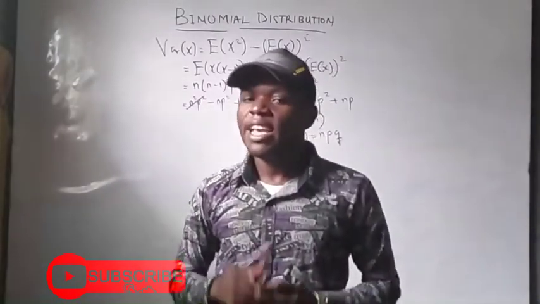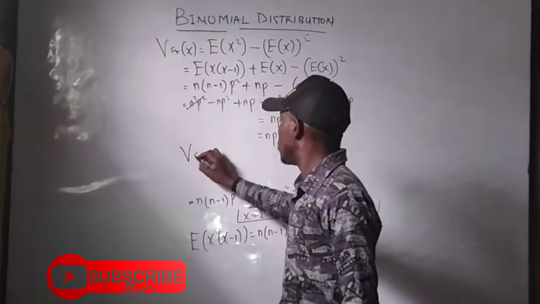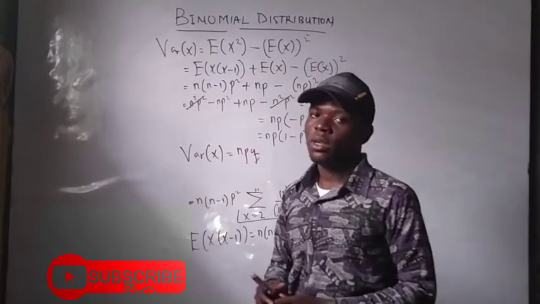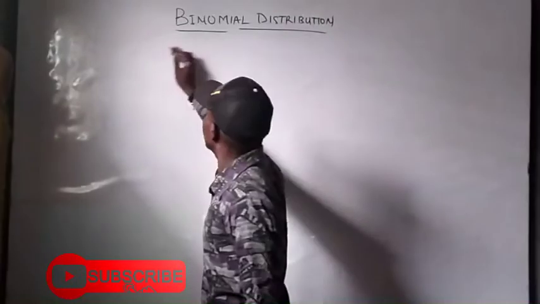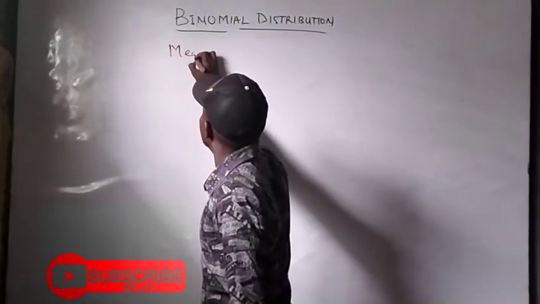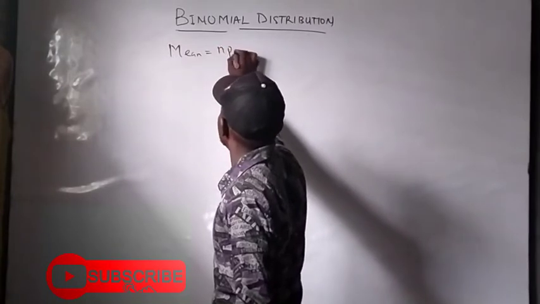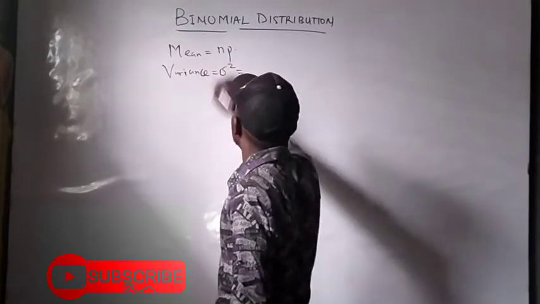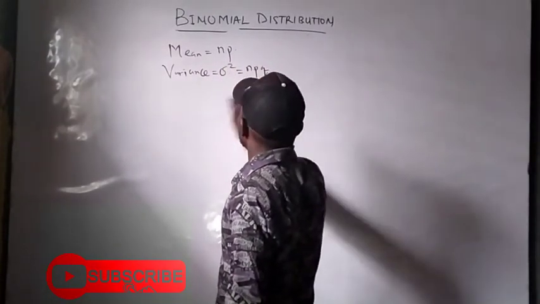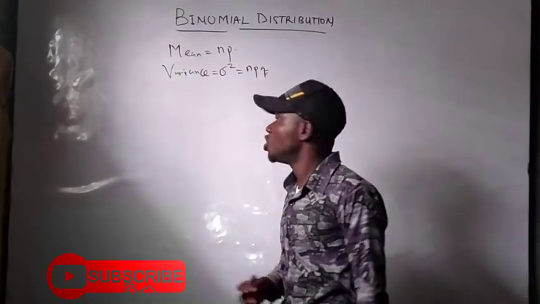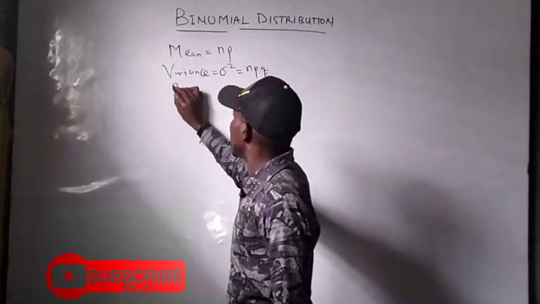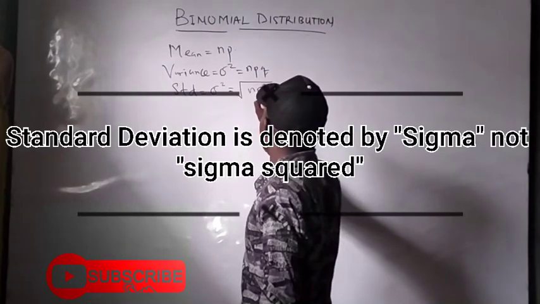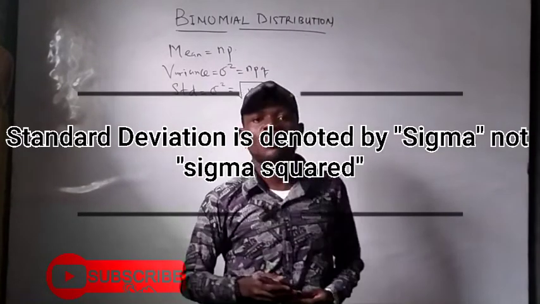So what does that imply? It simply implies that the variance of your binomial distribution is given as npq. Okay, in summary, what do we have? The mean of our binomial distribution is given as np. Then the variance, which is sigma squared of our binomial distribution, is given as npq. And we now know, by the relationship between variance and standard deviation, that our standard deviation is given as the square root of sigma squared. Hence, we have it to be the square root of npq for our binomial distribution.